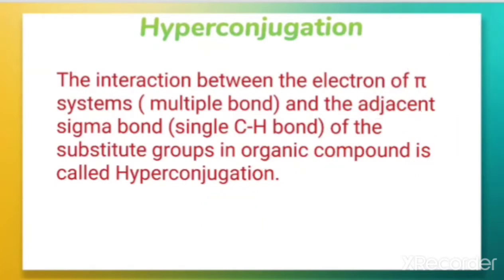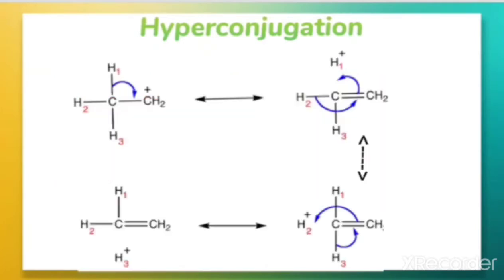So let us take the case of the carbocation shown here. This type of overlap stabilizes the carbocation, because the electron density from the adjacent sigma bond helps in dispersing the positive charge. You can see here a sigma bond, the C-H sigma bond, which I am highlighting.